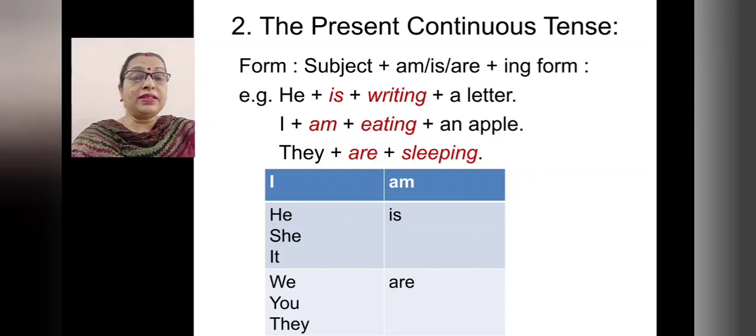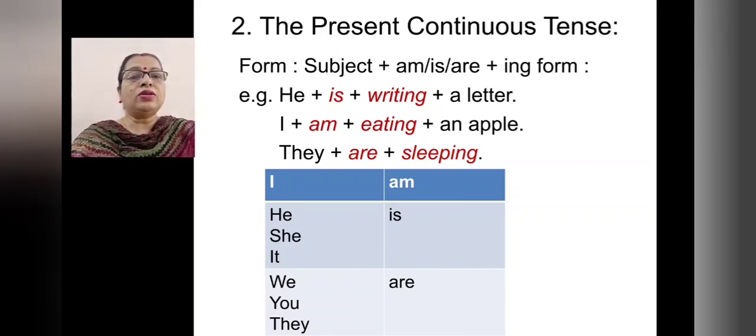After the simple present tense, now we move on to the present continuous tense. Now what will be the form? Subject plus am, is, or are plus ing form. So example, he is writing a letter. I am eating an apple. They are sleeping. So what do you find?